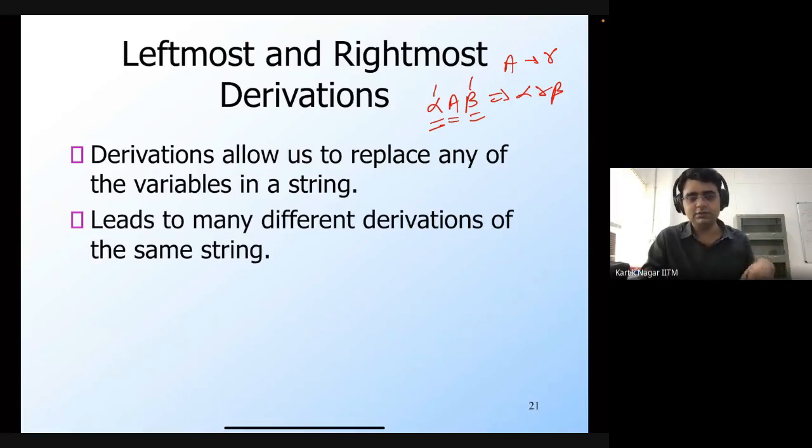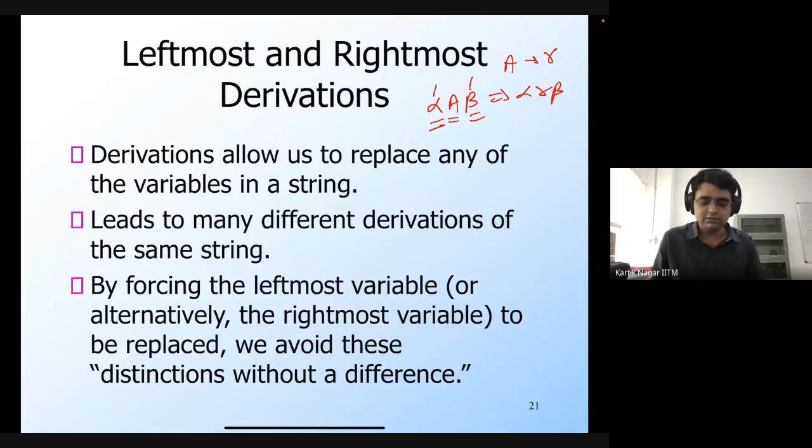So the main disadvantage of using a derivation is that this leads to many different derivations of the same string. Since you can pick any of the non-terminals present in a given string, there are many choices here, so this results in different derivations of the same string. That's why we enforce constraints. The two constraints that we are going to enforce are picking the leftmost variable and picking the rightmost variable.